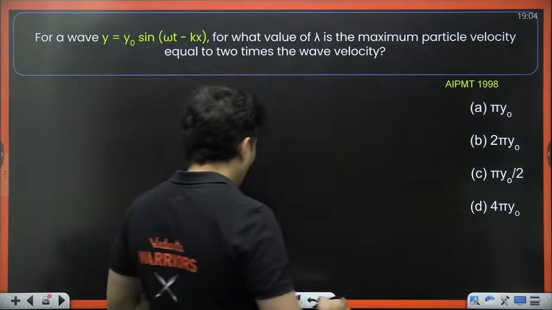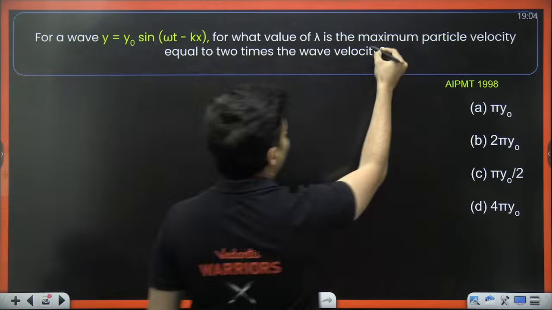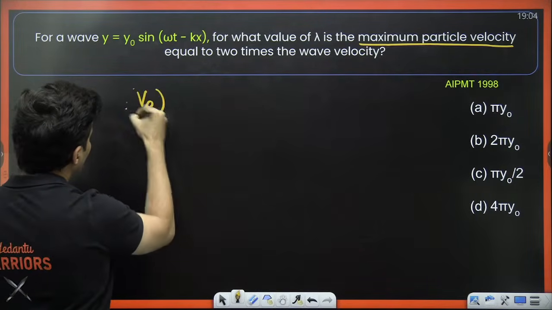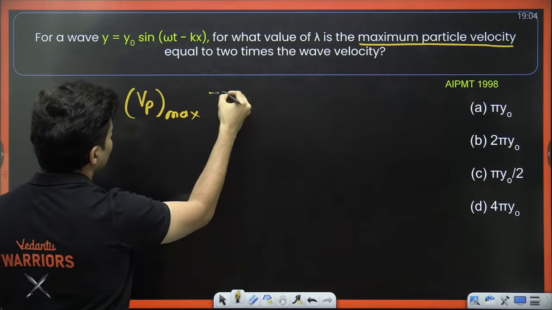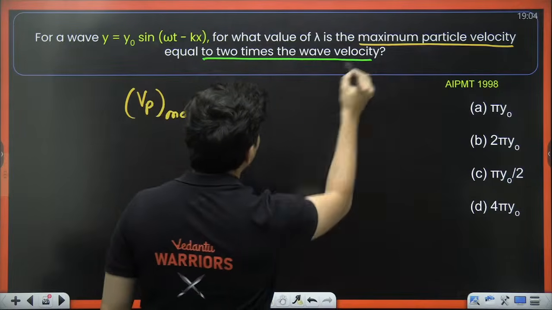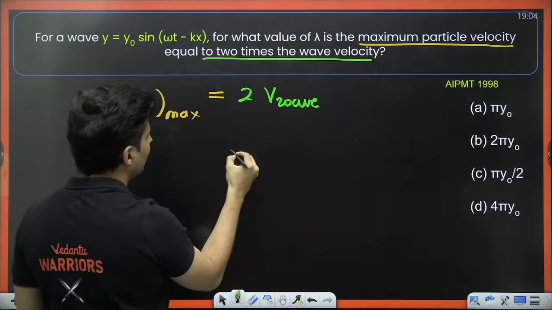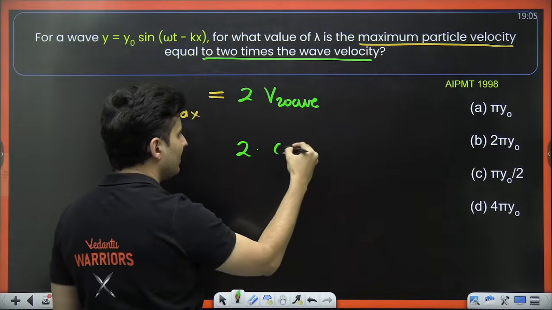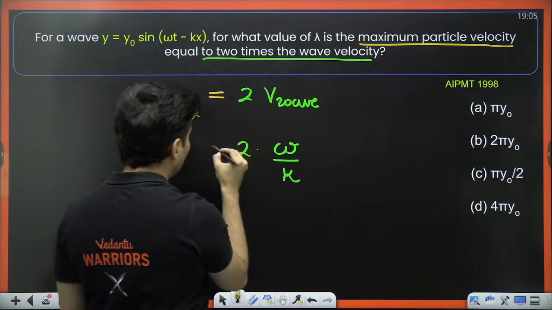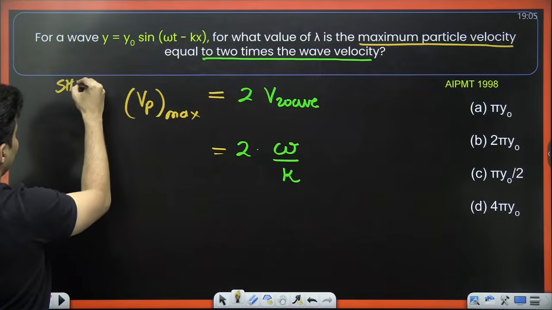Here, observe carefully, there are 2 different velocities. Maximum particle velocity, Vp max, is equal to 2 times the wave velocity. What is the formula for wave velocity? Omega by k. That is always constant. Particle always performs SHM.